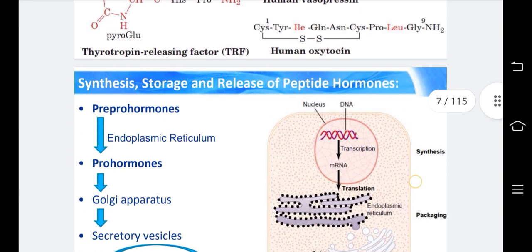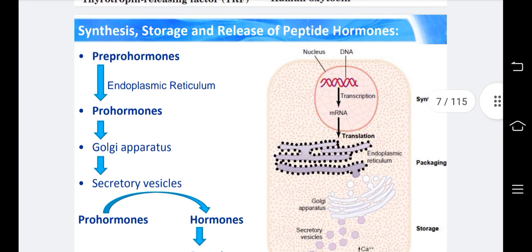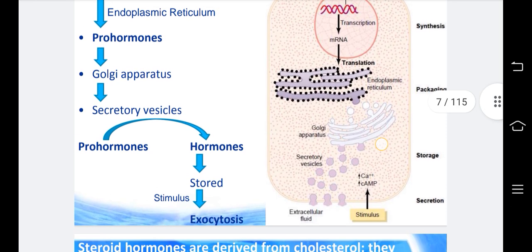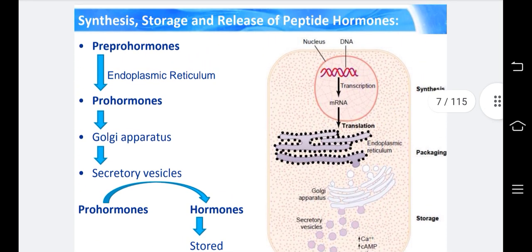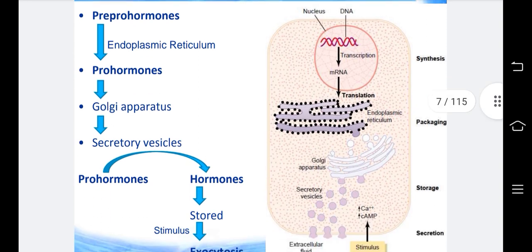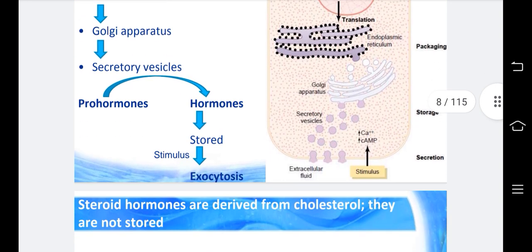Synthesis, storage and release of peptide hormones. Prohormones are made in the endoplasmic reticulum, then move through the Golgi apparatus into secretory vesicles, where prohormones become hormones. They are stored until a stimulus triggers exocytosis. Nucleus, DNA, transcription, mRNA synthesis, translation, endoplasmic reticulum, packaging, Golgi apparatus, secretory vesicles, storage, extracellular fluid,